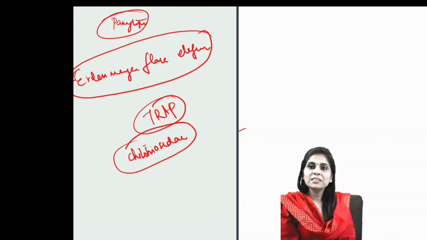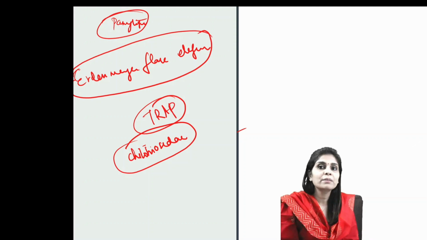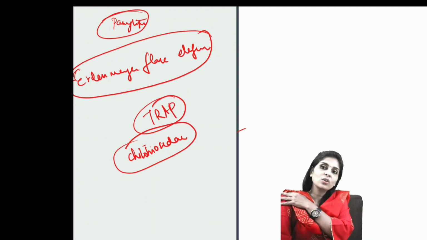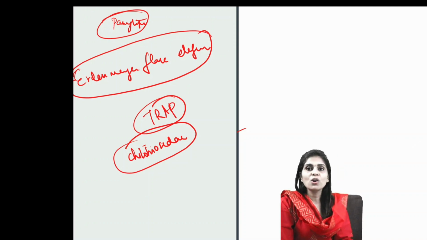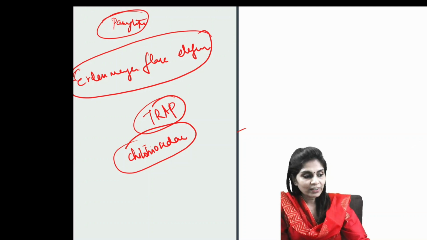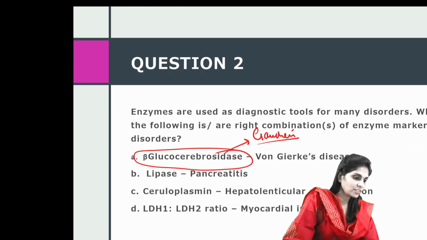This reminds me, Gaucher's disease is one disorder for which enzyme replacement therapy is available. Recombinant DNA technology based synthesis of beta-glucosidase is possible. So enzyme replacement therapy is available for Gaucher's disease. These are the facts which we need to know about Gaucher's disease.